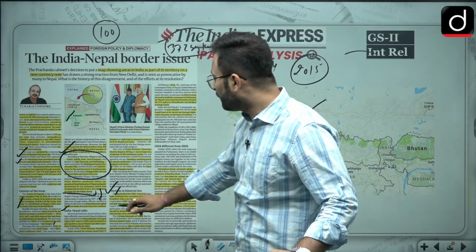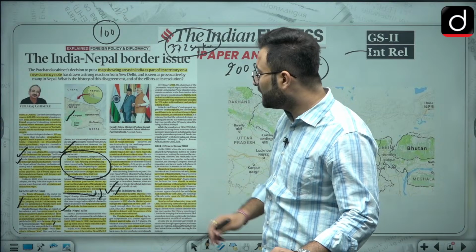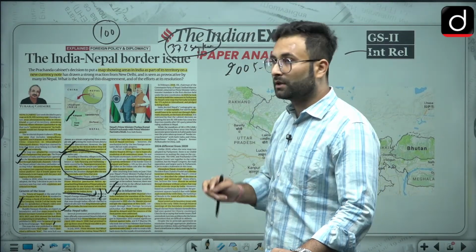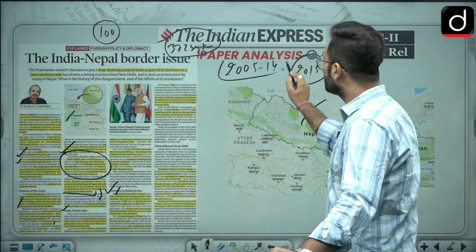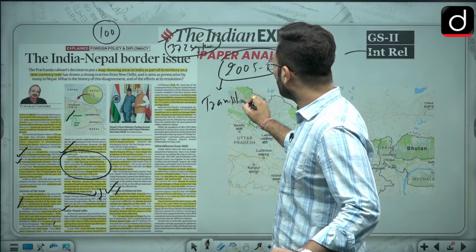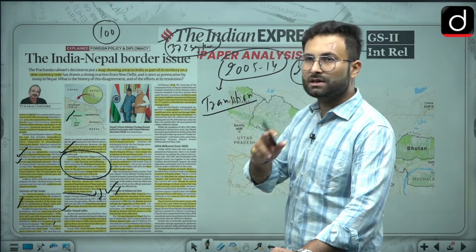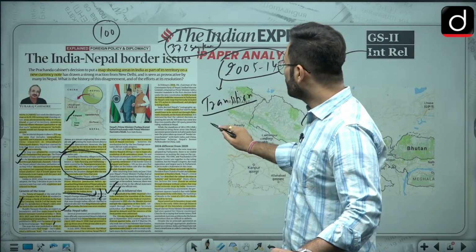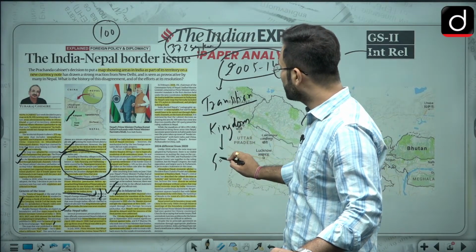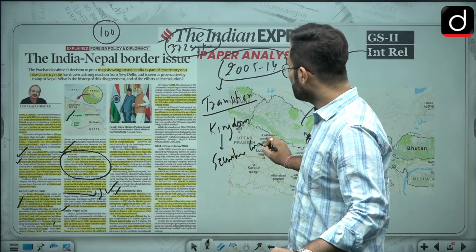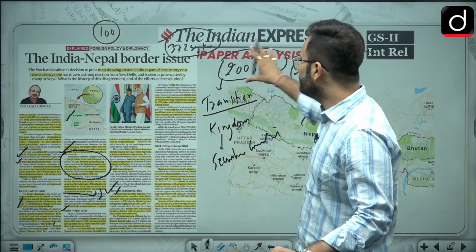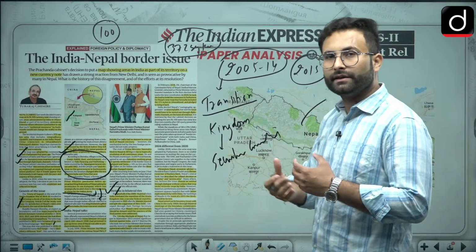Here you can say there was goodwill in the 2005 to 14 period, when India mediated the transition of the Hindu kingdom into a secular federal republic. Okay, one more thing over here. In this particular period, 2005 to 14, there was this transition of polity happening in Nepal. Nepal, as I told you, was a Hindu kingdom earlier. So they converted from a kingdom into a secular country. At that point of time, India helped them a lot. Okay, so that was the time when we had good relations, we had affinity with Nepal.